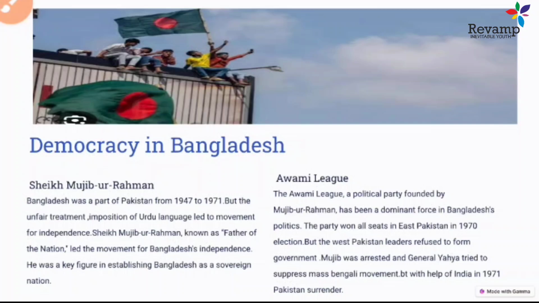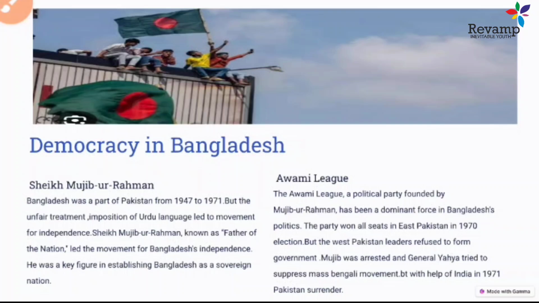So how did this Eastern Pakistan turn into the separate state of Bangladesh? For this, we first need to understand who Mujibur Rahman is. Sheikh Mujibur Rahman was one of the very well-known leaders of the Awami League. Earlier, when Bangladesh was a part of Pakistan, an election was held, and in that election Sheikh Mujibur Rahman won all the seats in Eastern Pakistan.